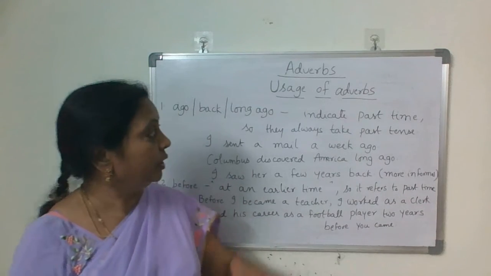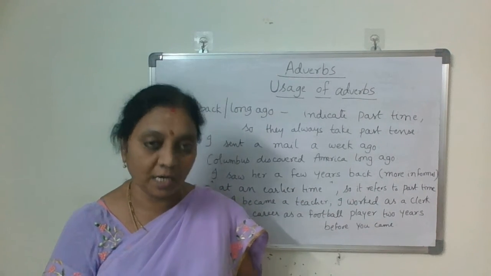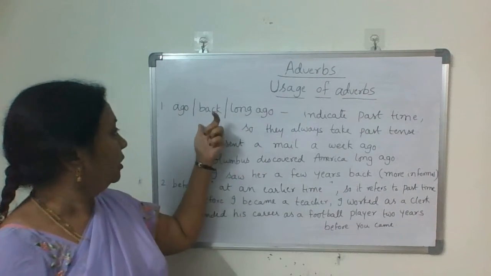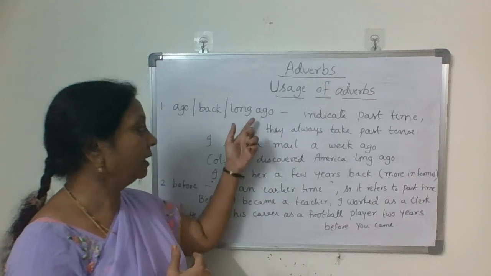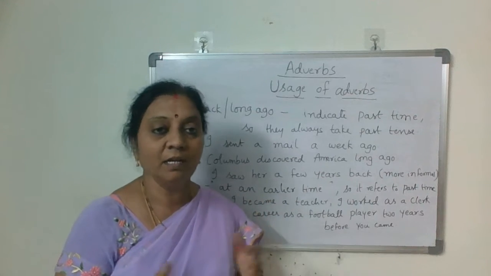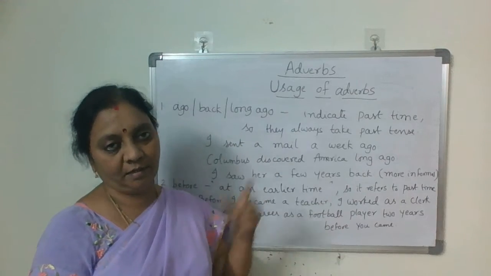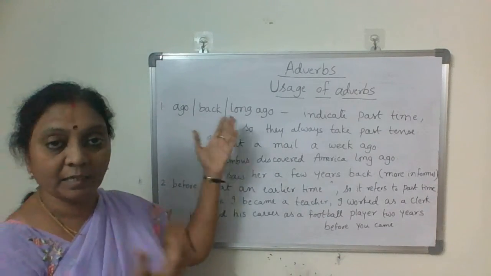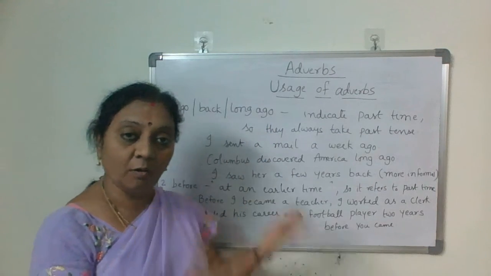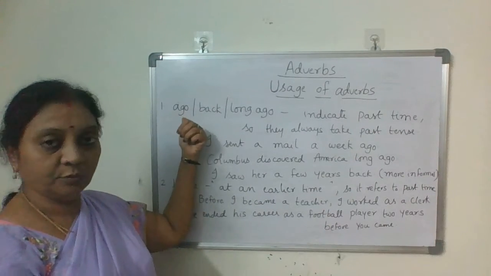Today we do usage of adverbs. How do we use different adverbs? Let us learn today the usage of adverbs. First one: ago, back, long ago. They all indicate past time. So we always use past tense related to these words. We should not use present perfect tense, because they always indicate past time. So we should use only past tense related to these.